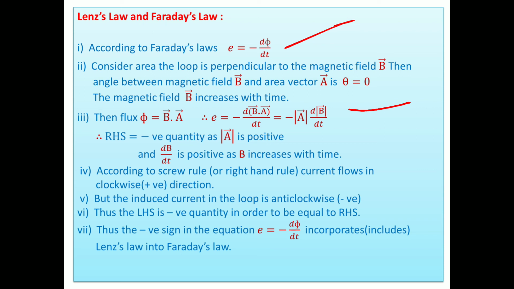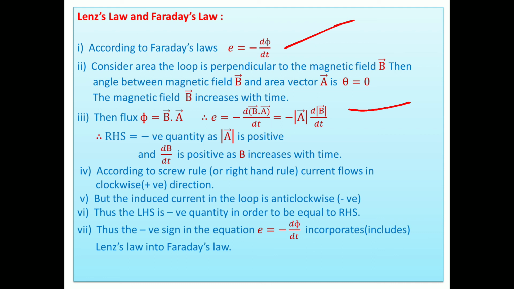The induced current in the loop is in the anti-clockwise direction. Current should be flowing in a clockwise direction if both are positive, but the actual fact is that current is flowing in the opposite direction.